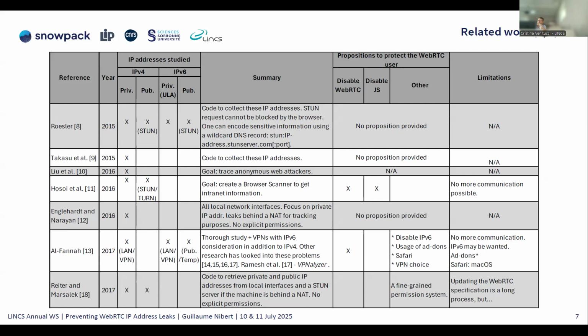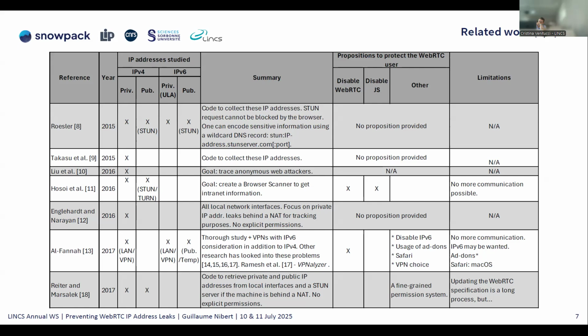So if you disable WebRTC or JavaScript, you won't be able to communicate anymore. So that's a solution, but we do not find it acceptable. We want Bob and Alice to communicate in a more private way. Another proposal was to use the Safari web browser, for example.